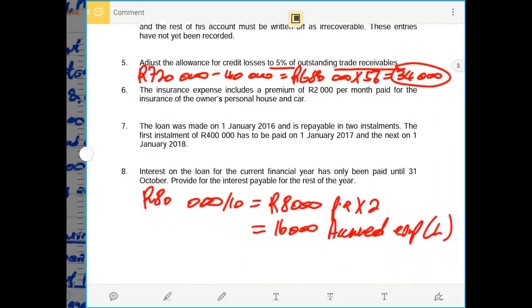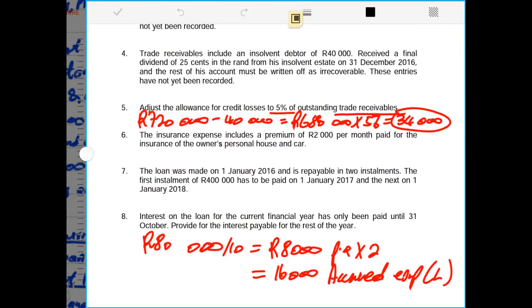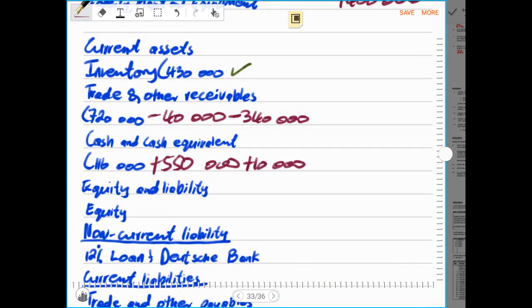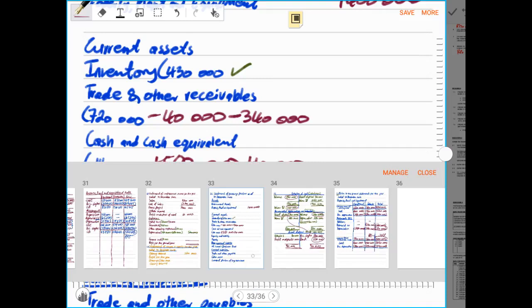So now in the income statement we only record the difference of 4,000 rands. So now it means in the income statement we have to say 34,000 rands of the new allowance minus 30,000 rands. Then that means the amount that we estimate will be bad debts by the following accounting period will be an amount of 4,000 rands. Therefore, it means under the income statement we only record 4,000 rands under our bad debts.